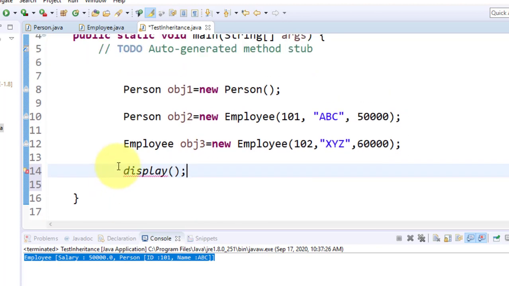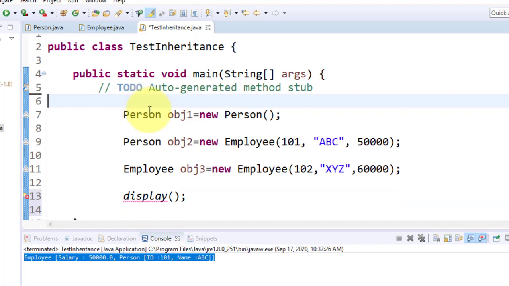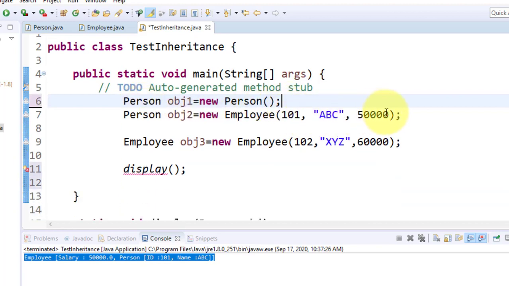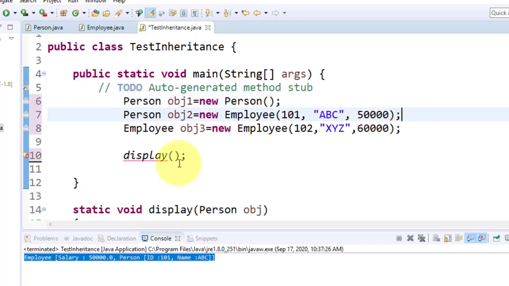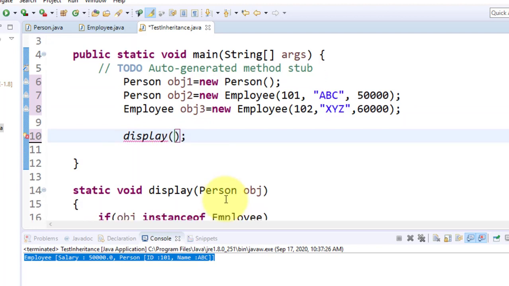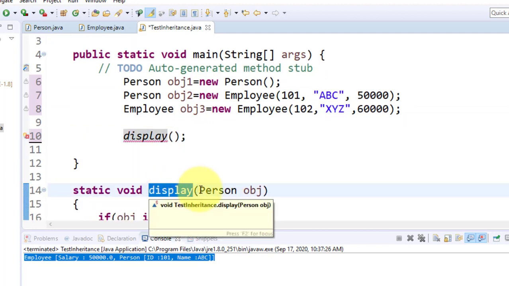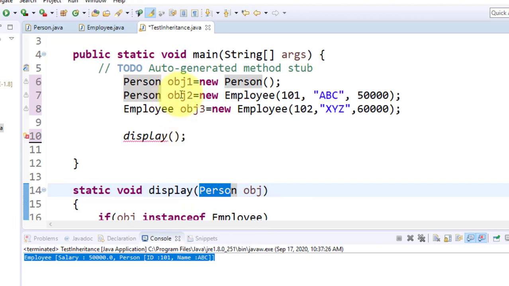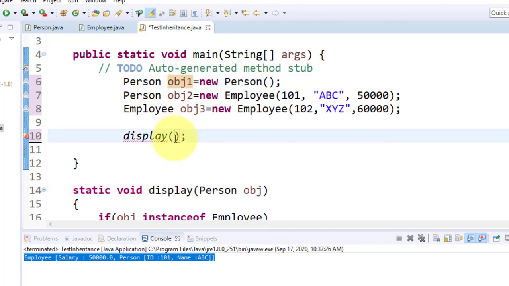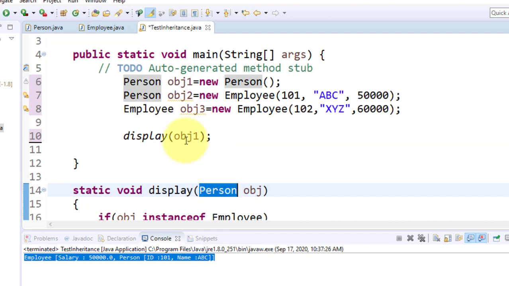I'm going to call a display. First object is this, second object is this, third object is this. Now I have only one method display and it is a type of person. So can I pass obj1 to this first thing? I can pass. Yes, it is not a syntax error. It works because it is a type of person.